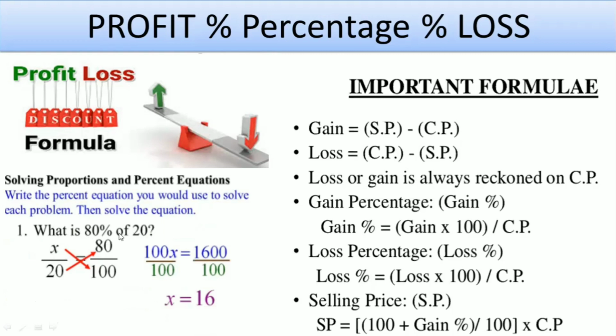If something percent, then that will be something by 100. Here it is 80%, that's why 80 by 100. Here the question was, what is 80% of 20? That's why x by 20 will be equal to 80%, and 80% will be 80 by 100. Just calculate it, you will get x equals 16.